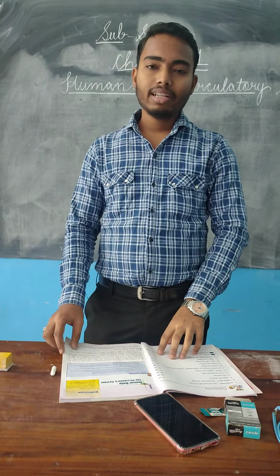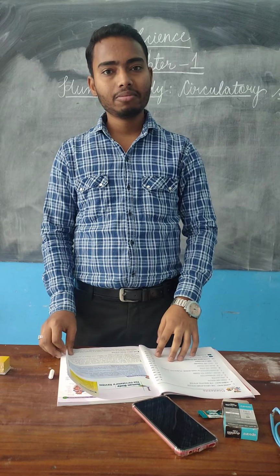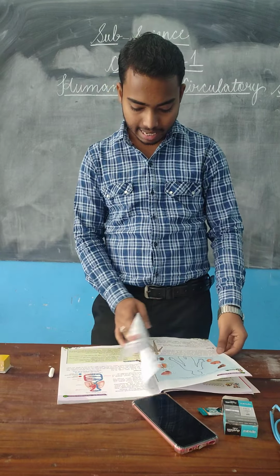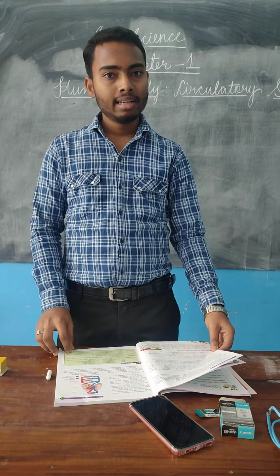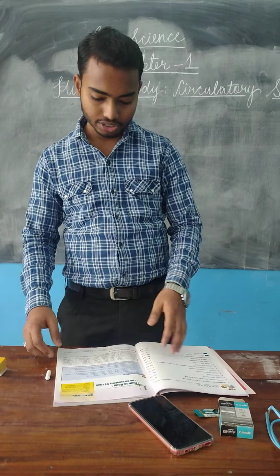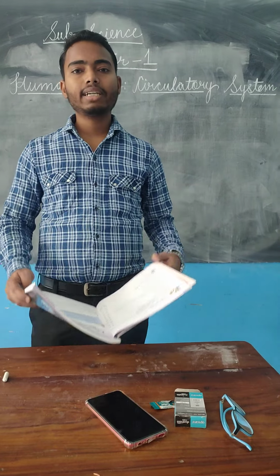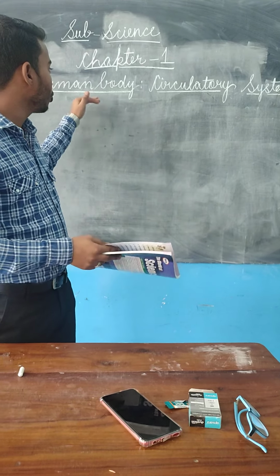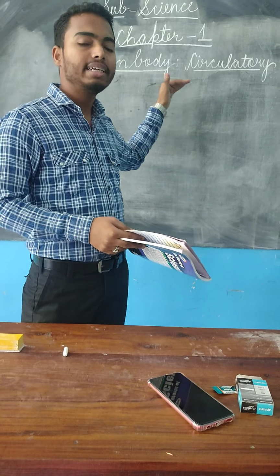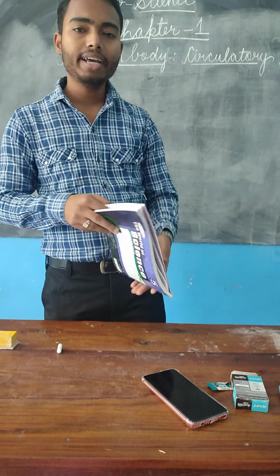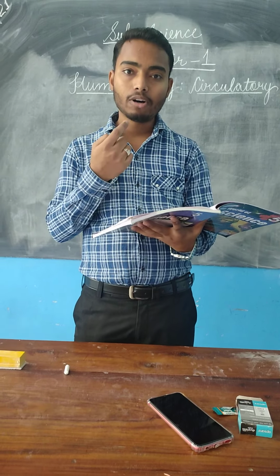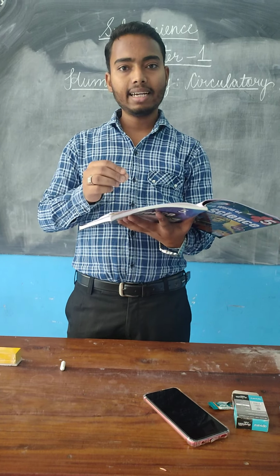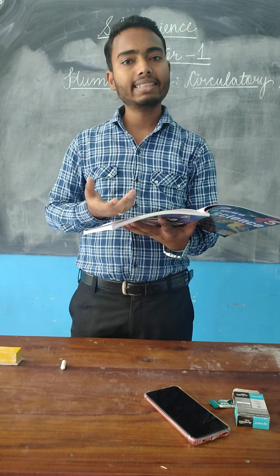In this chapter, we will study about the circulatory system, the components of circulatory system, and how the blood gets circulated in our body. That is the process of blood circulation. See students, in your last class, in class 4th, under the heading of human body, you studied about the digestive system. You studied how the digestion starts with the mouth, with the teeth, and when the food reaches the large intestines, it gets completely digested.